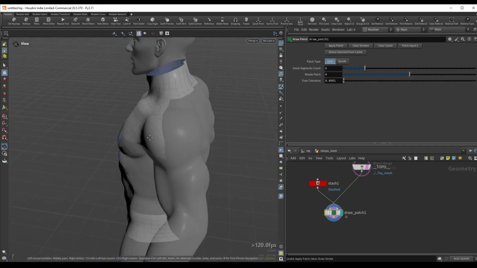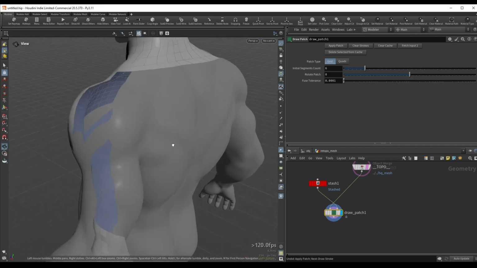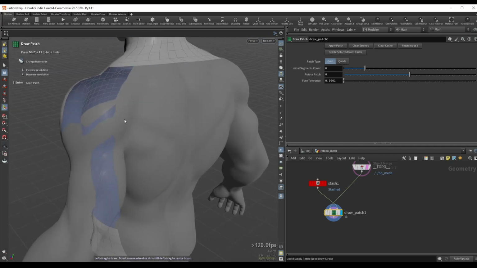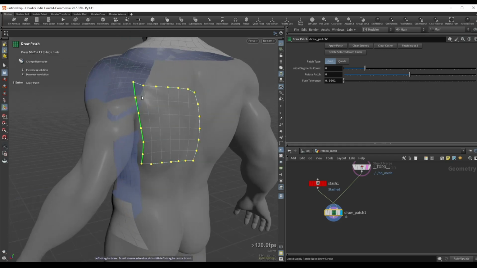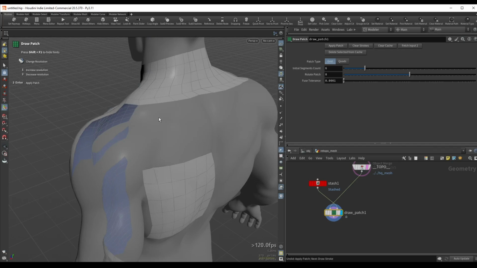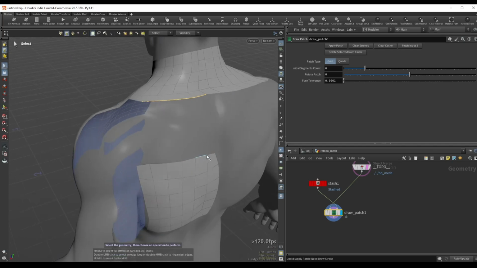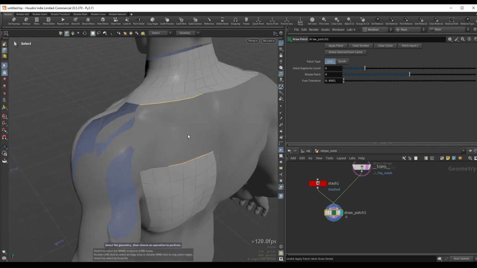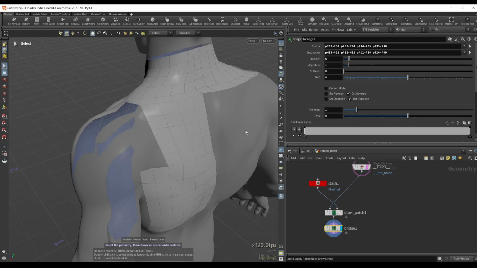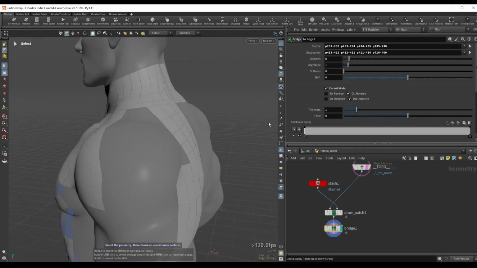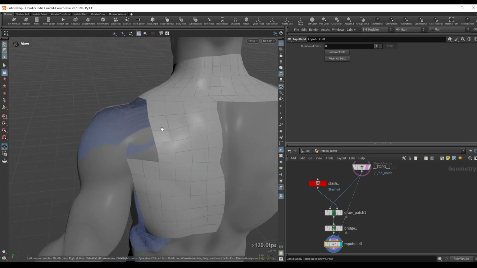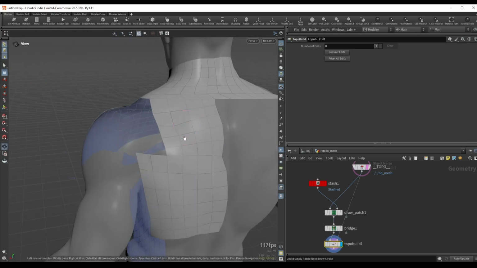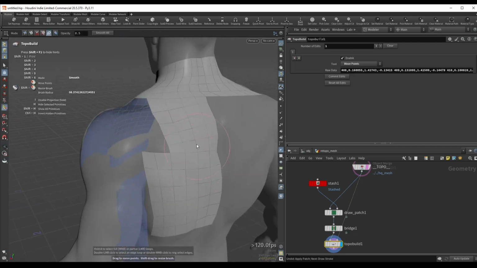So one other thing that I saw in the demo that Alexei posted was doing something like this, so we can do a patch over here in the back. We can do something like this, press 3, and now I will go into edge mode, select these edges. So we have 4 edges selected. Let's select 4 edges at the bottom here. Let's press B, hold down Z to increase the divisions, press Z again to set this to curve mode. So we can see that with Z, if I just simply tap it, it switches this mode. And now if I do Alt W, go into build mode, this will now conform to our mesh. We can go into smooth again with Alt W and we can start to smooth things out.